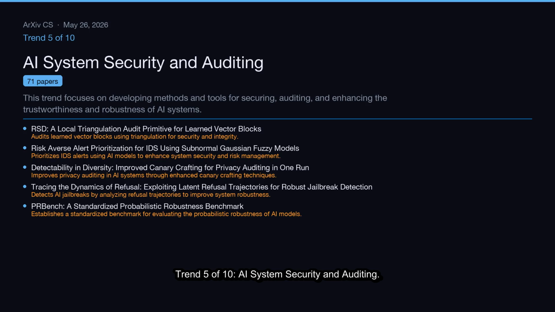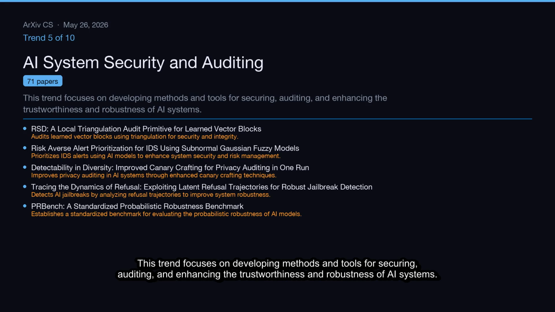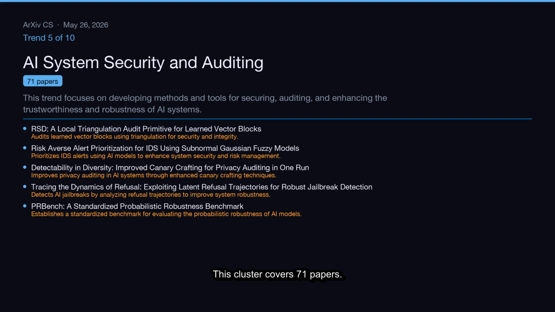Trend 5 of 10, AI system security and auditing. This trend focuses on developing methods and tools for securing, auditing, and enhancing the trustworthiness and robustness of AI systems. This cluster covers 71 papers.